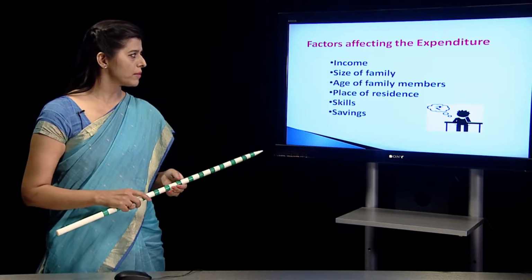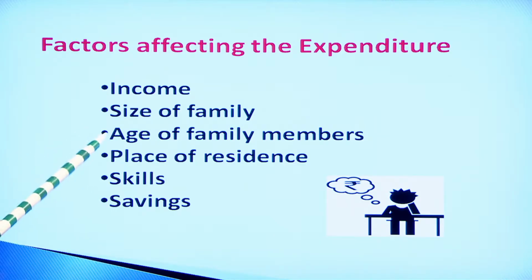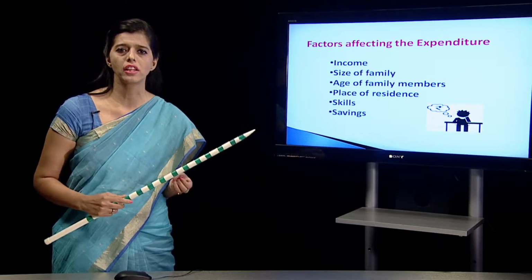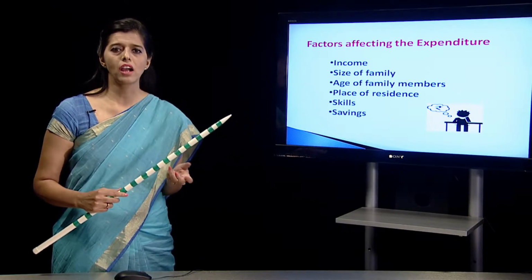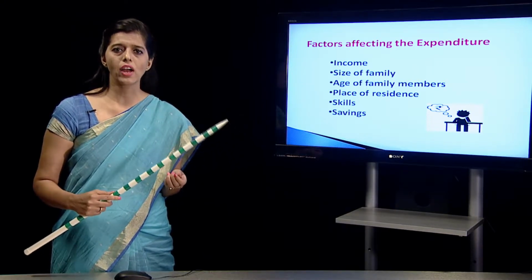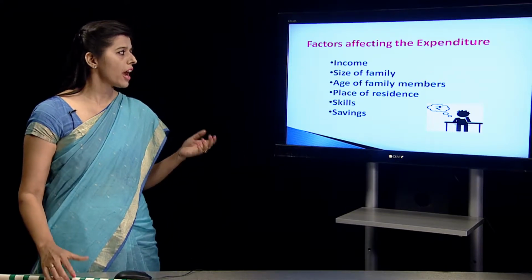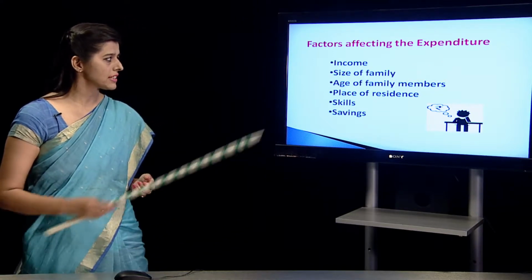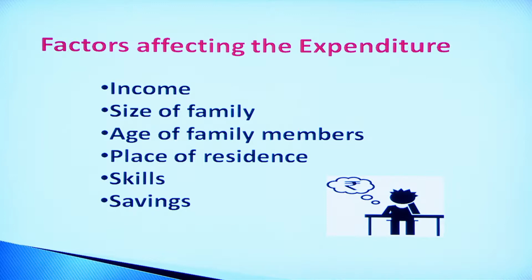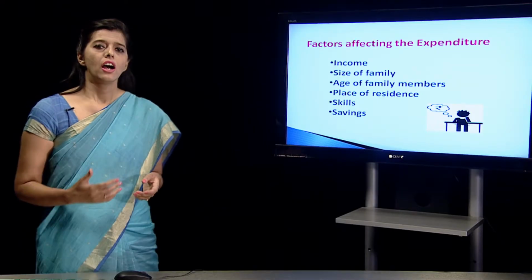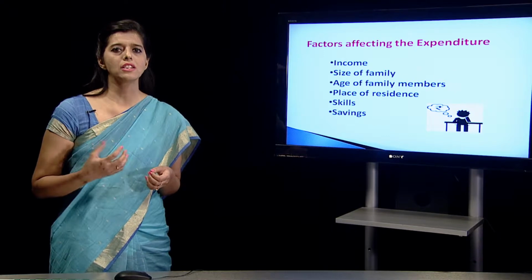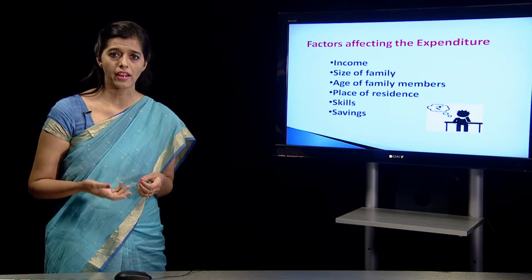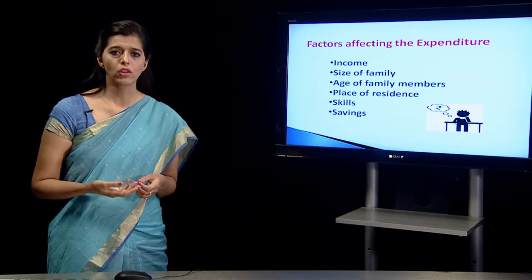When we go to the age of family members, every family has members of different ages. There might be children, there might be old age people, and there might be young adults or middle age adults. As per the needs, they have to spend money on their needs. Then place of residence: those who are living in a city or in a village or maybe in a small town, the expenditure pattern varies. People living in big cities, their expenditure will be high in comparison to the people living in smaller towns.